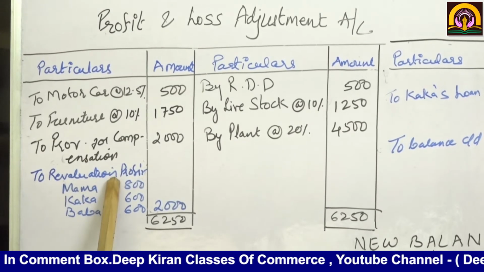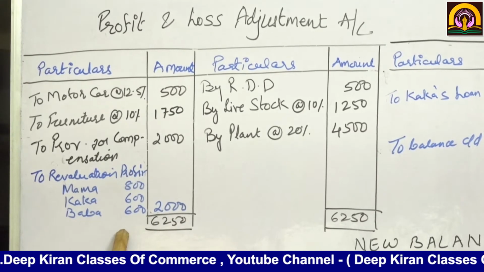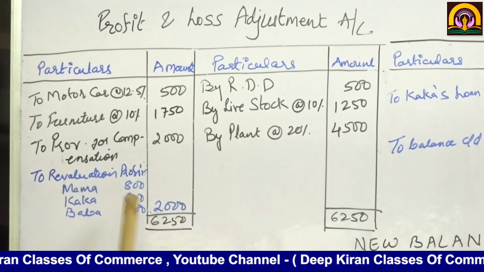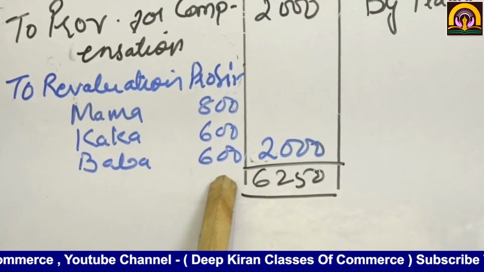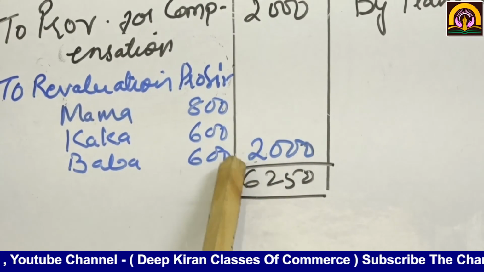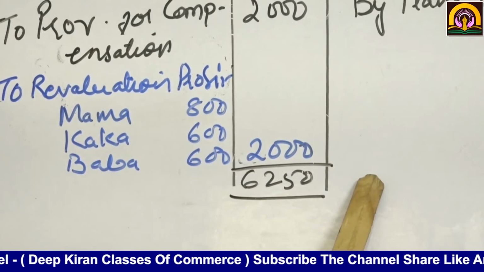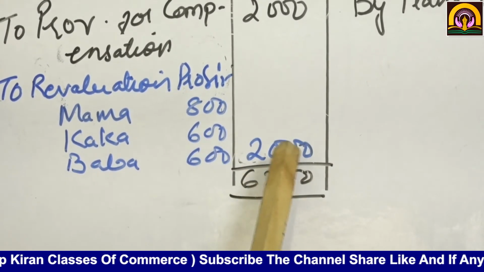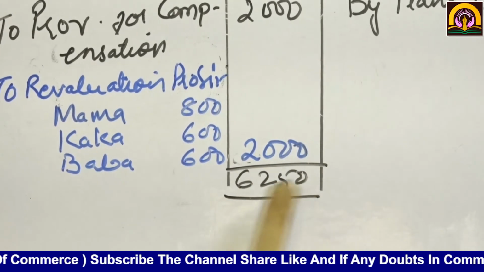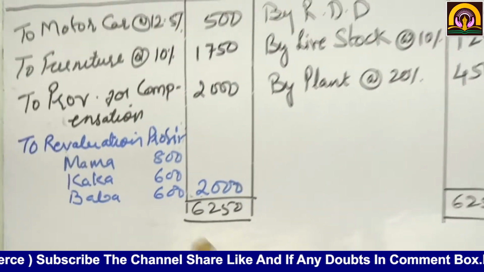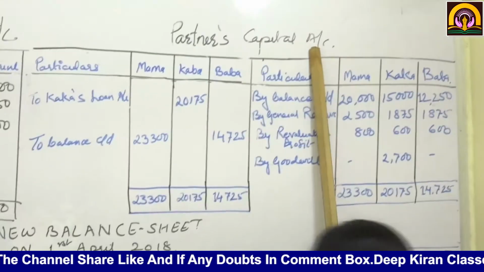So to revaluation profit, now how is that going to be shared in their old profit sharing ratio, that is Mama 800, Kaka 600, Baba 600. That ratio is 4:3:3. So 2,000 into 4 upon 10, then 2,000 into 3 upon 10, this way. Then we are going to start with the partners capital account.